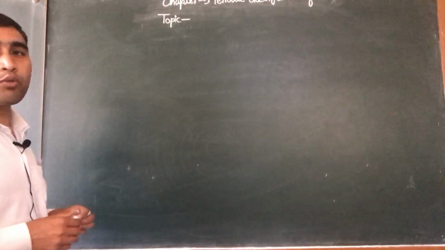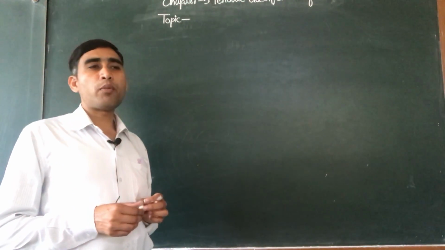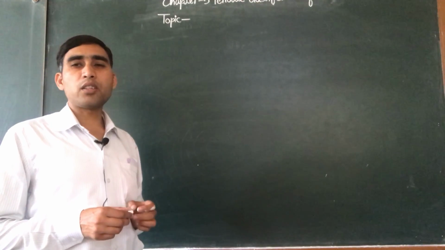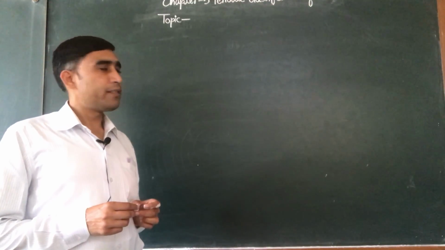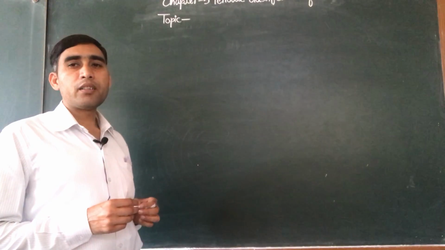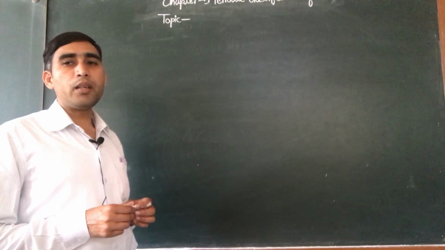Today we are going to learn chapter number 5 of class 10th, periodic classification of elements. And today we will learn the topic that is Mendeleev periodic table.